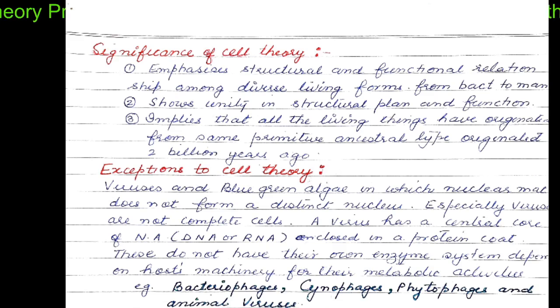Right from bacteria to man, we see some synergy in function, shape, sizes. The cells show unity in structural plan and function as well. It implies that all the living things have originated from the same primitive ancestral type which arose 2 billion years ago.